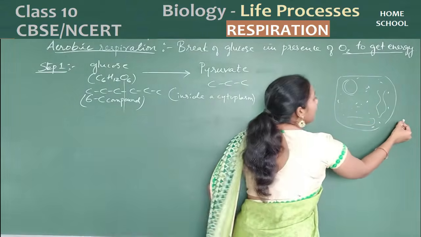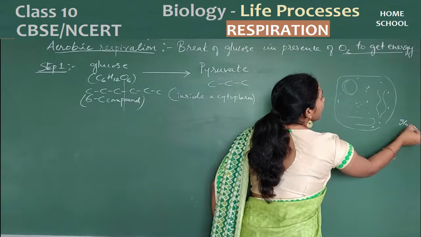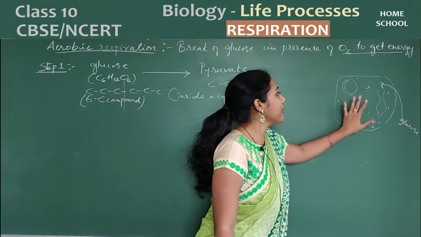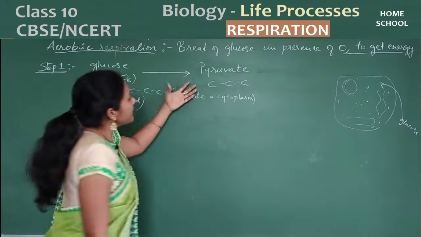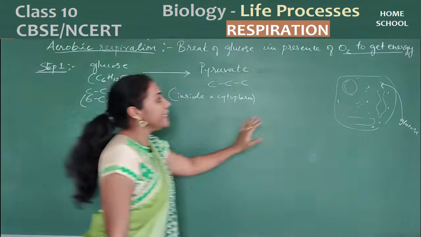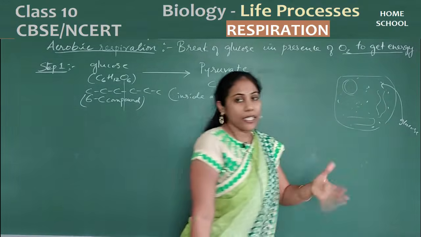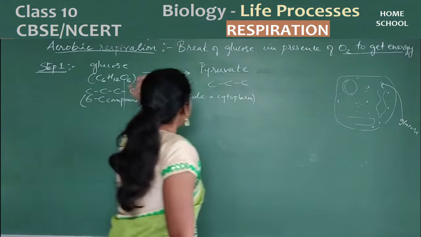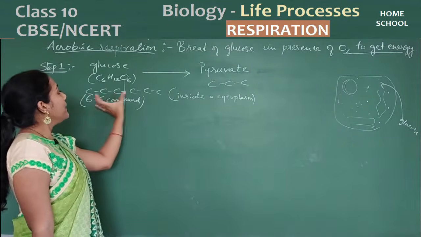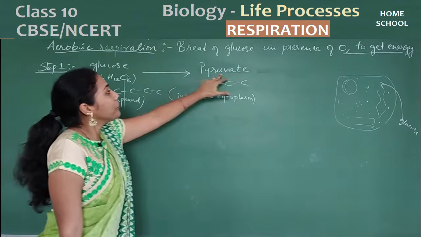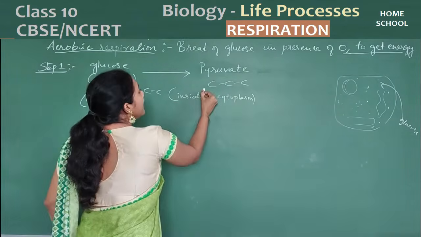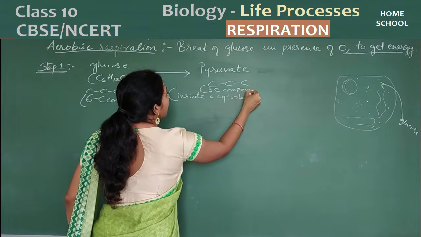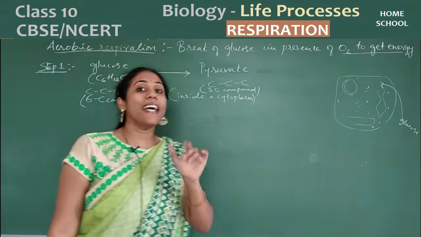Blood will bring the glucose and shift it to the cytoplasm area. Now the glucose is there in the cytoplasm of a cell. So this process happens inside the cytoplasm, not in any organelle like the mitochondria or nucleus. Glucose has come to the cytoplasm from blood, and in that cytoplasm our 6-carbon compound is breaking down to a 3-carbon compound. Remember, pyruvate is a 3-carbon compound. This is important to remember.